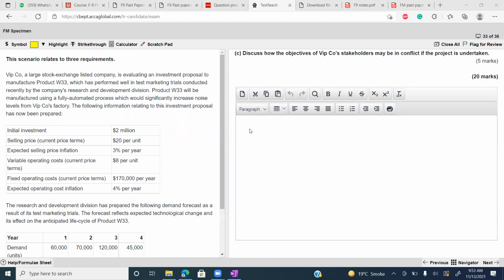Operating staff. Yes. There will be a conflict between shareholders, workers, and public, which is living nearby the factory.